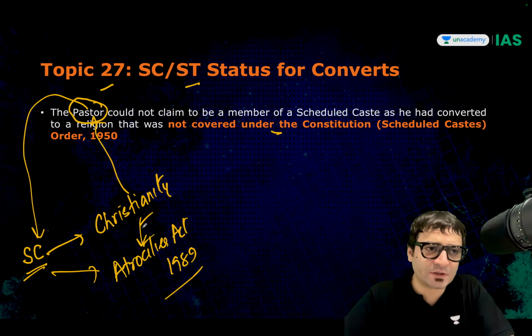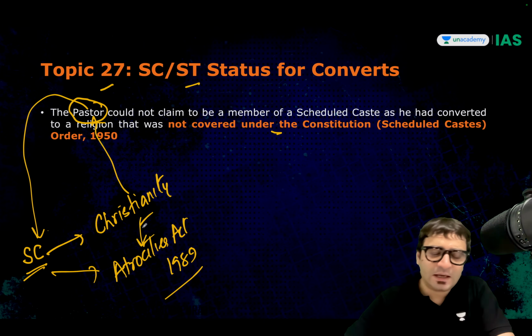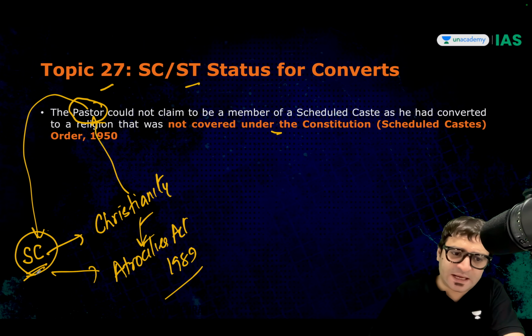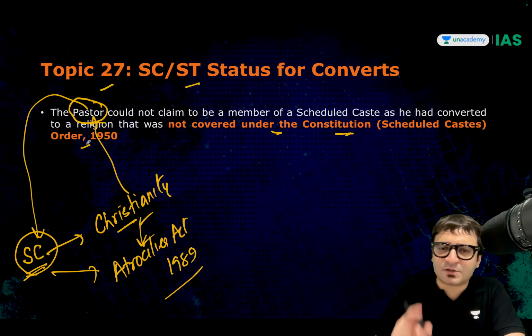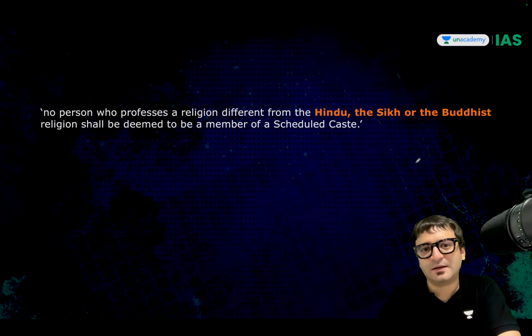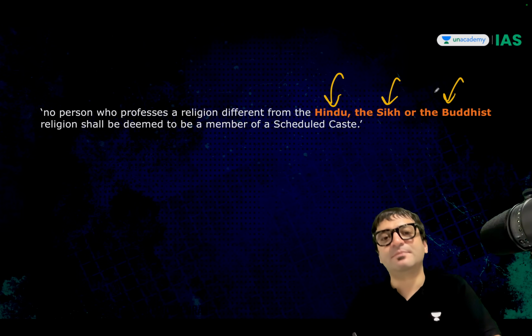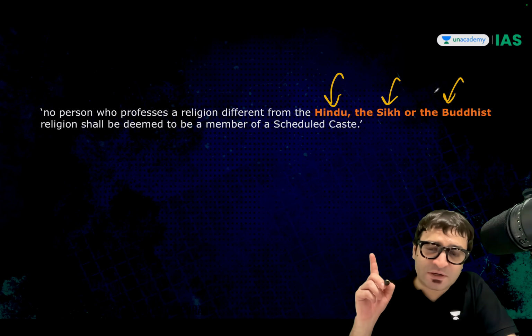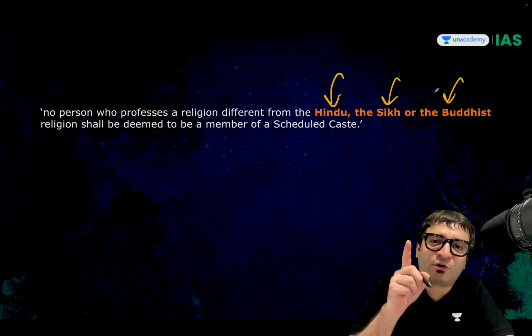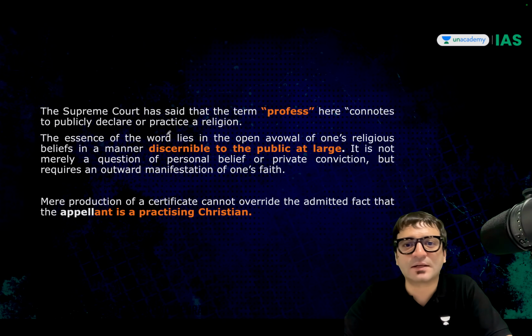The police refused. He went to the High Court. High Court also refused. Why? Because you are a convert. And when you converted, even if you were SC previously, you converted to Christianity, Constitution Schedule Caste Order 1950 explicitly talks about religion. If you are a Hindu or a Sikh or a Buddhist, only then you are an SC. You may have been SC previously, but now you have converted to Christianity, you are no longer an SC. And as such, you cannot file a case under the Atrocities Act.